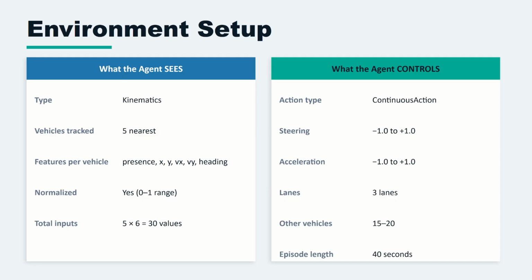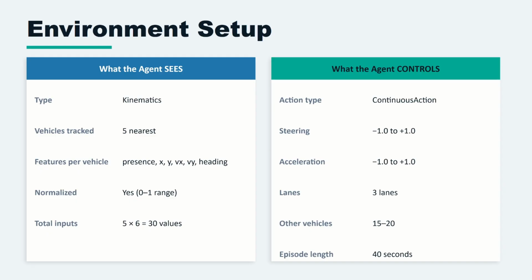For each vehicle, it gets 6 numbers: whether the vehicle is present, its x and y position, its x and y velocity, and its heading angle. That's 5 vehicles times 6 features, 30 total inputs to the neural network. We then normalize our raw values like position or speed so that the smallest possible value maps to 0 and the largest maps to 1.